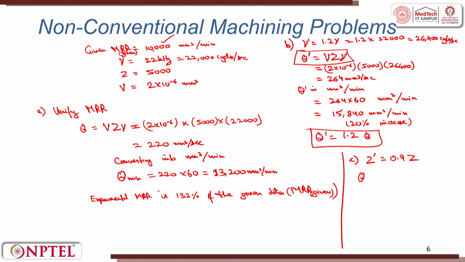I will put here q double dash is equal to v into z dash into nu.